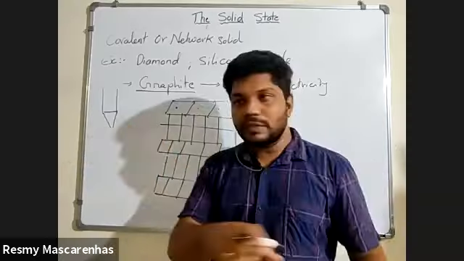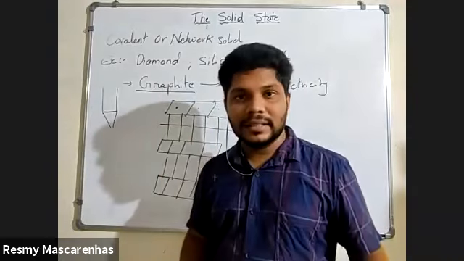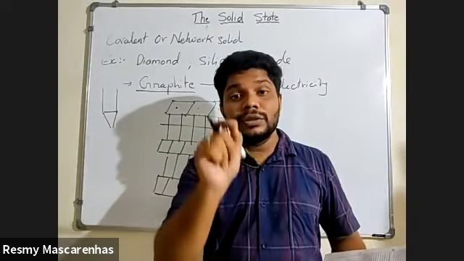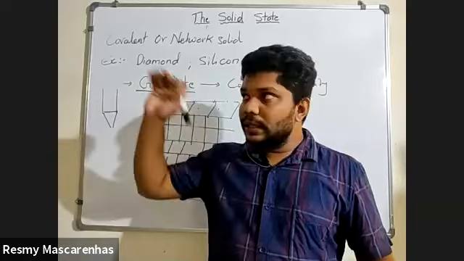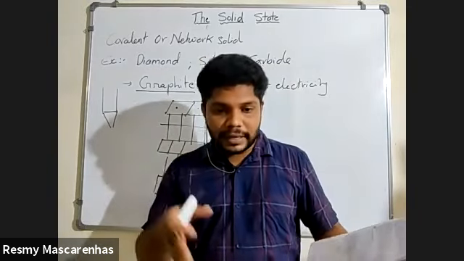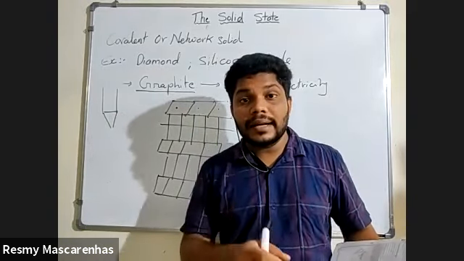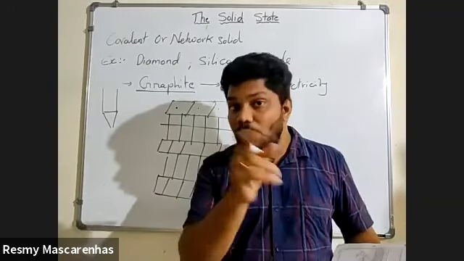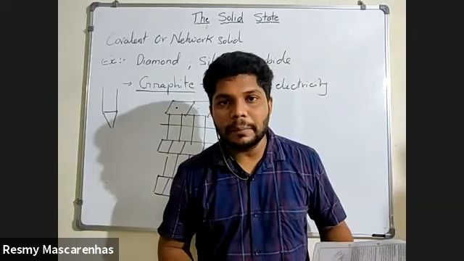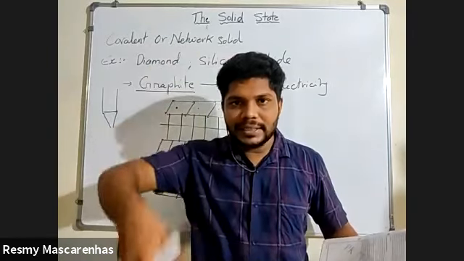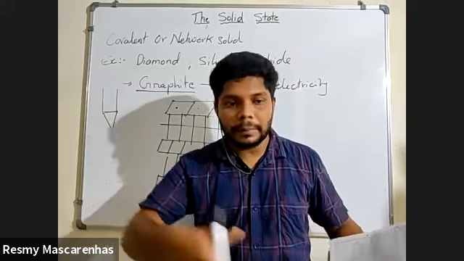Yes, sir. Because of this reason, graphite is used as a dry lubricant. Many times in space, or whenever high temperature is there, oil cannot be used as a lubricant. Why? If you are digging inside the earth, the temperature will be very high.